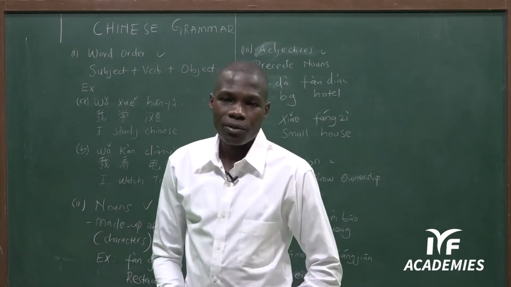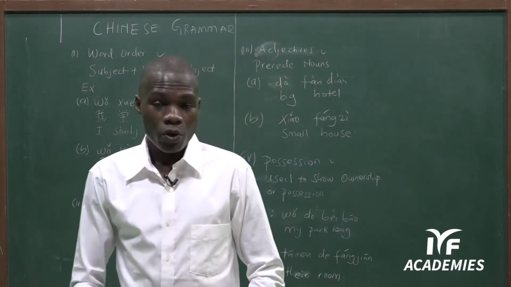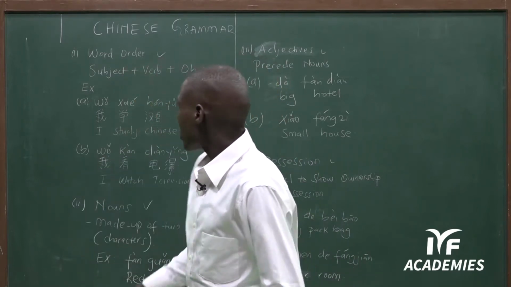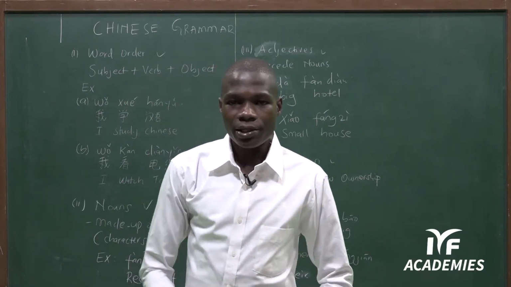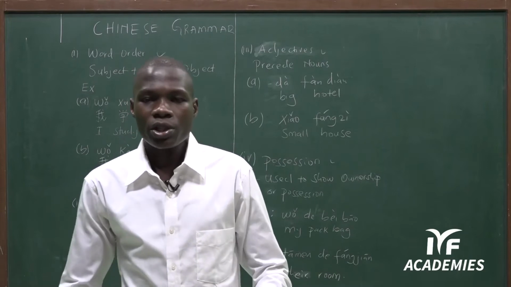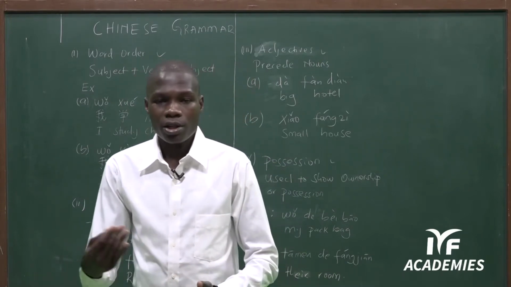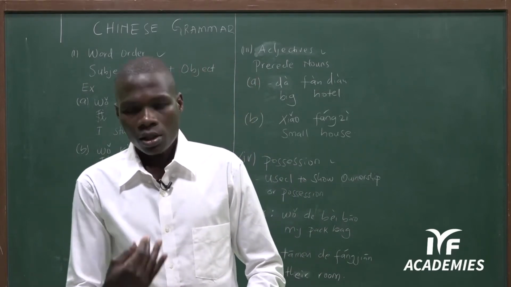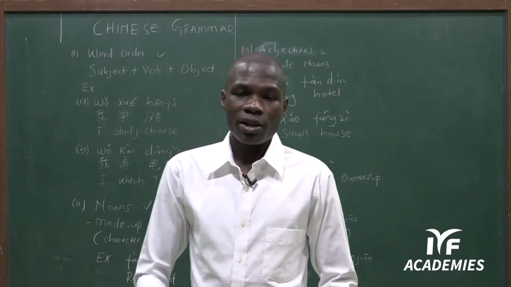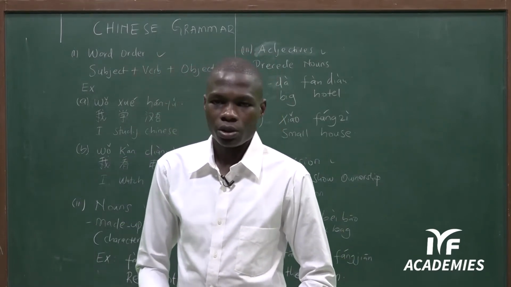In English, we have the word order in a sentence. Word order in English is subject, verb, then object. In Chinese also, the sentence structure is the same. The subject is the doer of the action, the verb is the action, and the object receives the effect of the action.